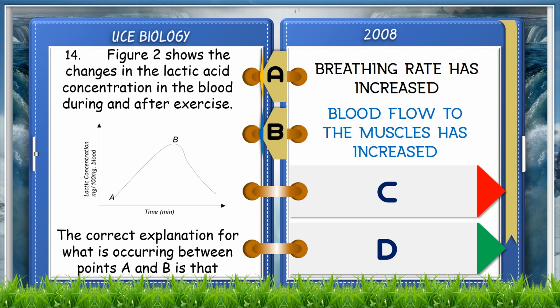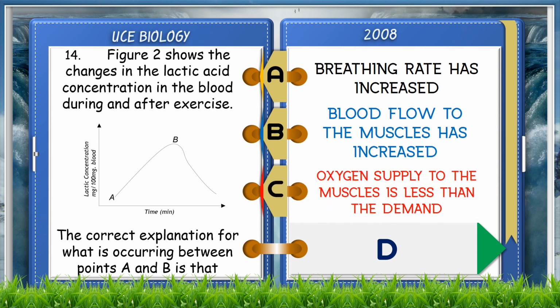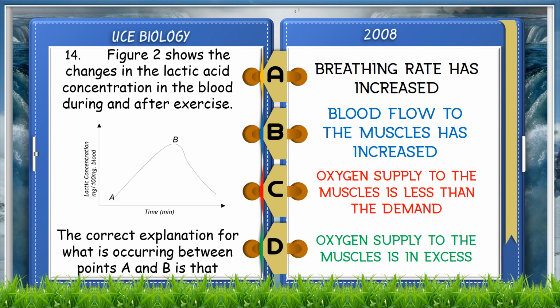B. Blood flow to the muscle has increased. C. Oxygen supply to the muscle is less than the demand. D. Oxygen supply to the muscle is in excess. The answer is C. Oxygen supply to the muscle is less than the demand.